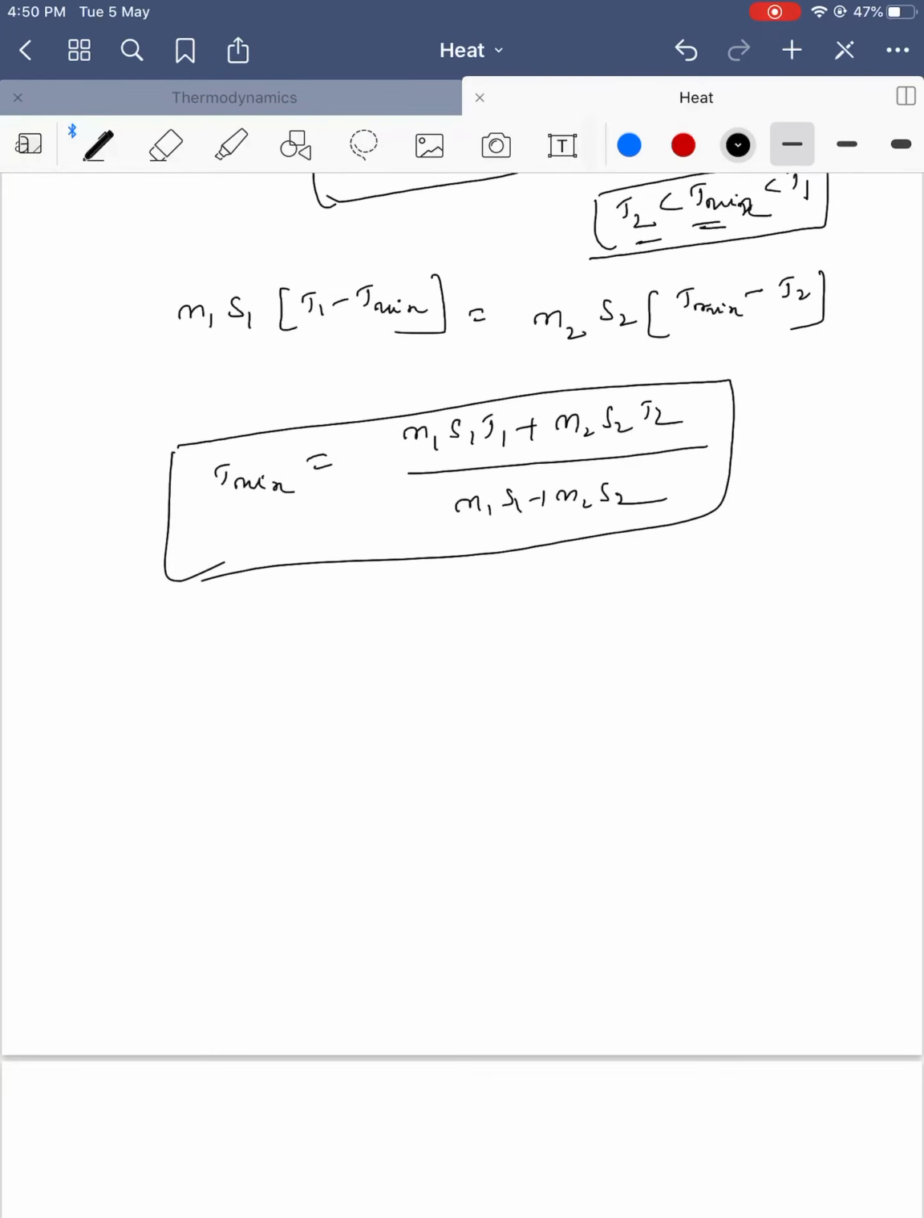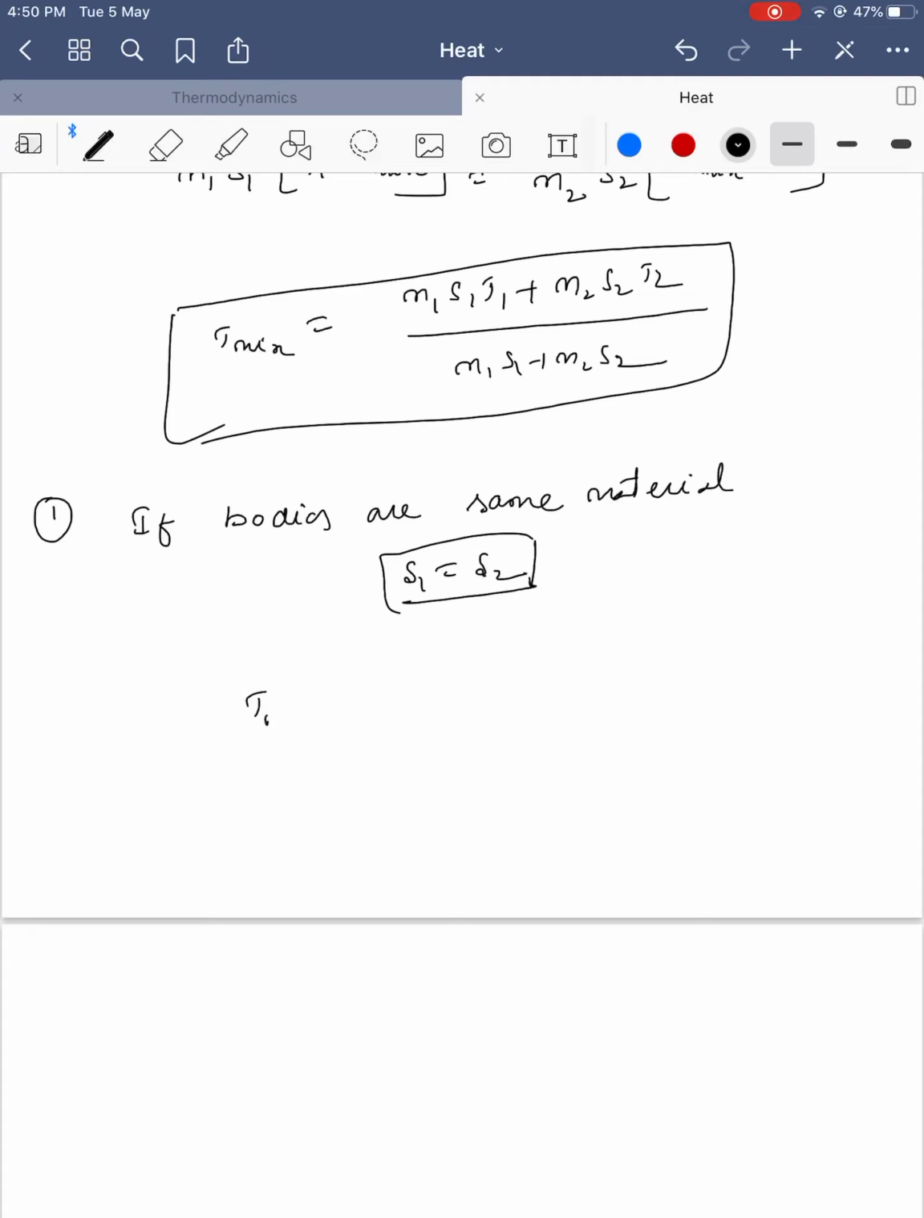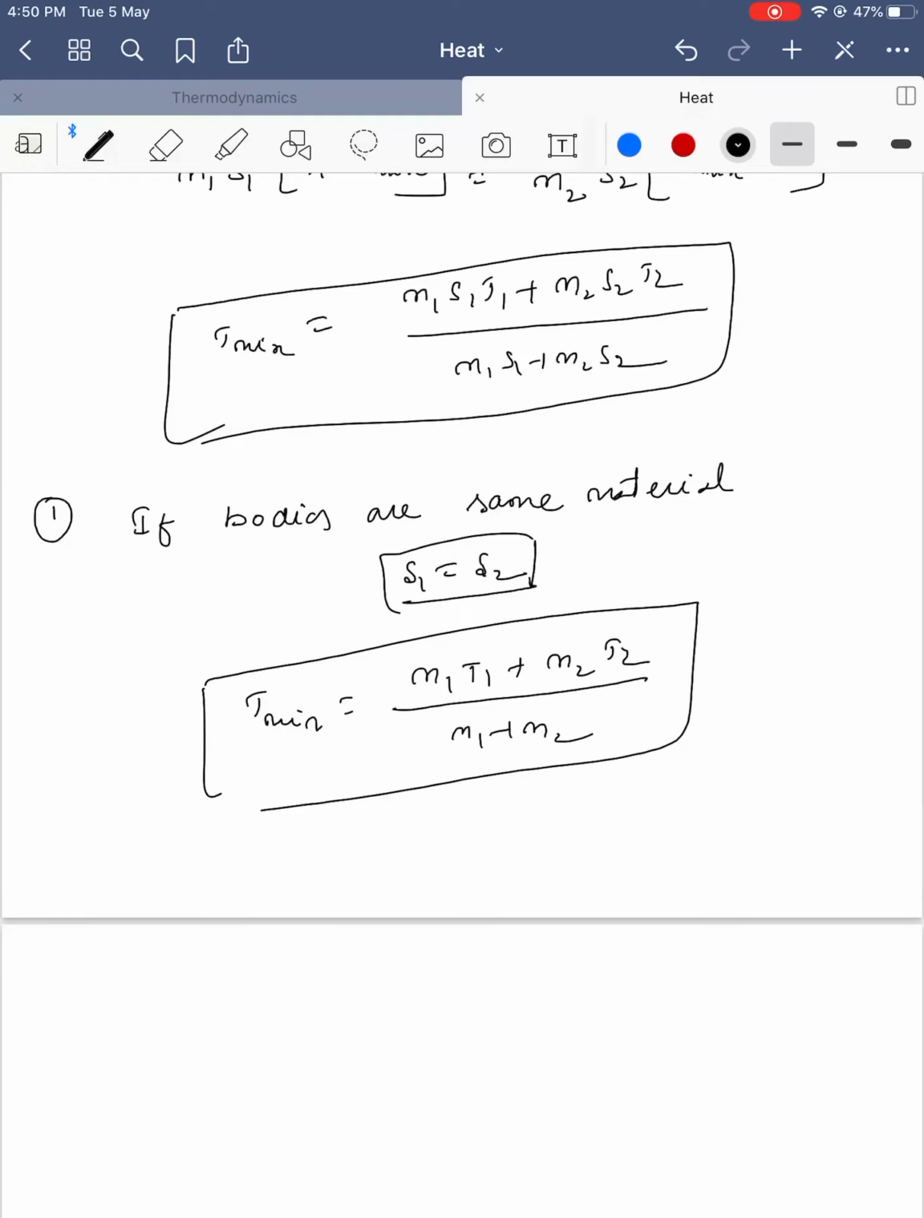Now there are separate conditions. If the bodies are of the same material, what happens to specific heat? S1 is equal to S2, since S is the property of matter. Then T mixture is equal to M1 T1 plus M2 T2 by M1 plus M2. This is the temperature of the mixture.